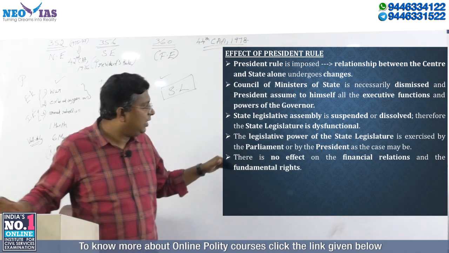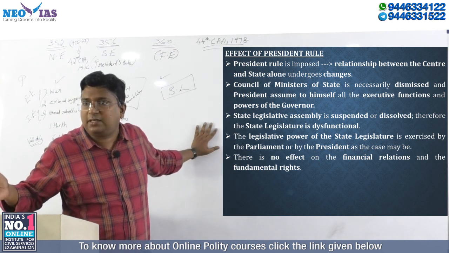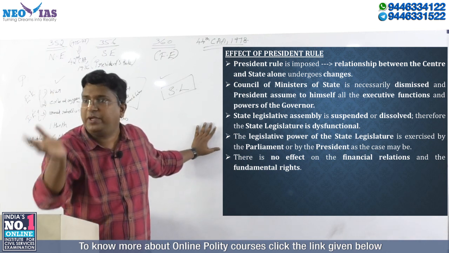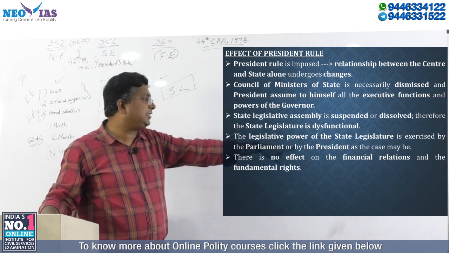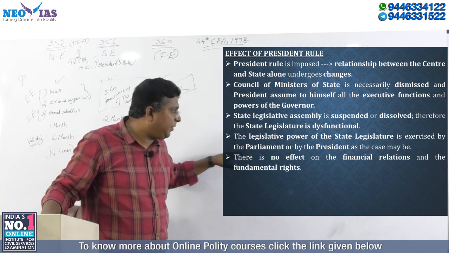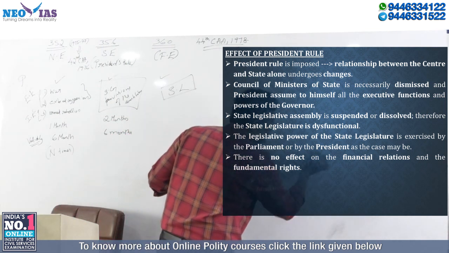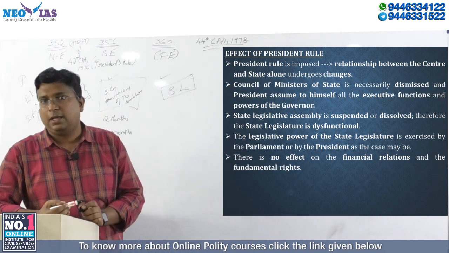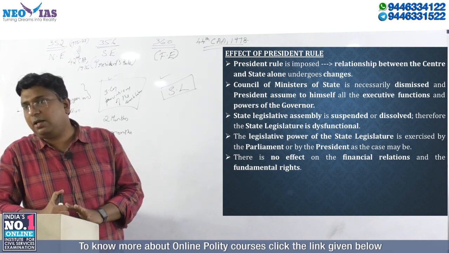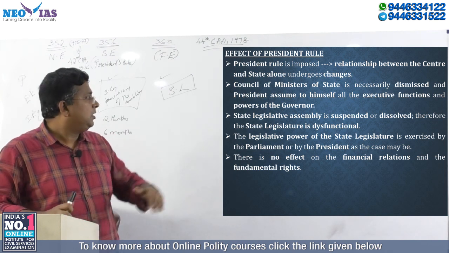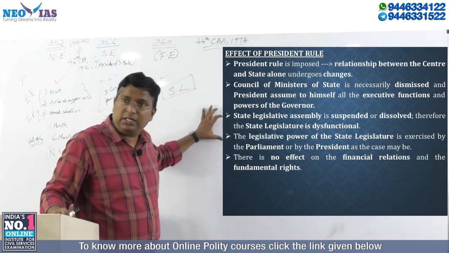Now, since the state legislature is dysfunctional, the power of the state legislature has to be given to someone. Whom will it be given to? It is given to the parliament. So the legislative power of the state legislature is exercised by the parliament or by the president, as the case may be. So we have discussed the effect on the executive and the effect on the legislature.